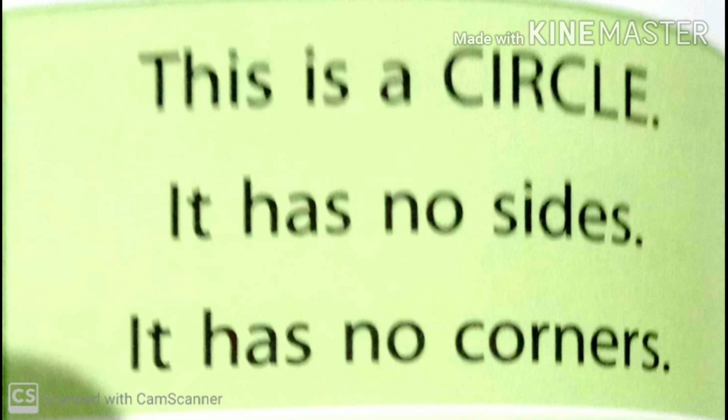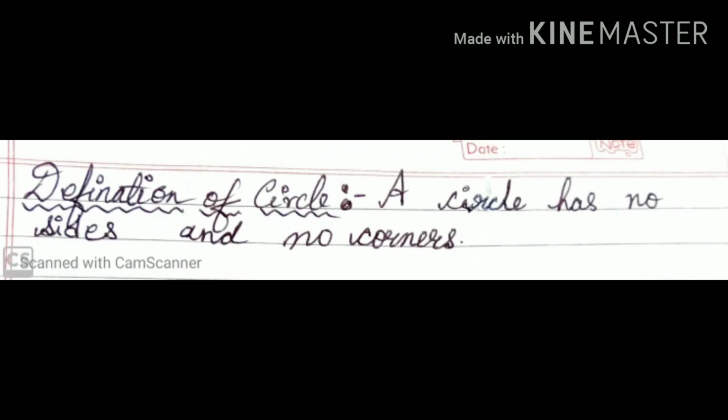Now, let's see the definition of a circle. A circle has no sides and no corner. So you can see there is no side in this and there are no corners.